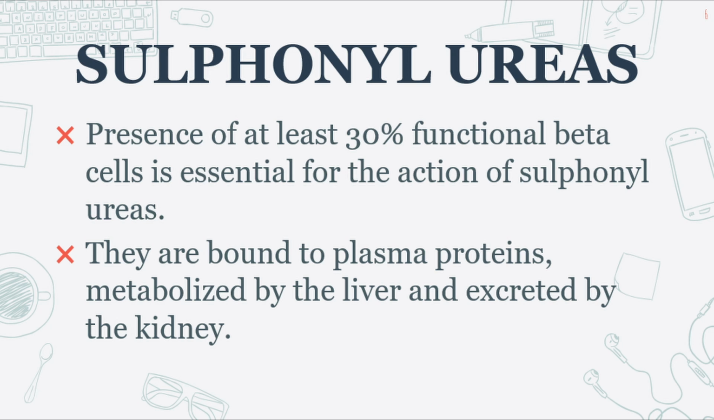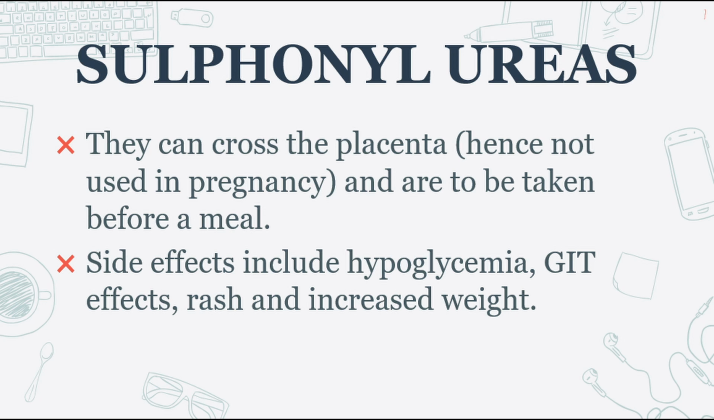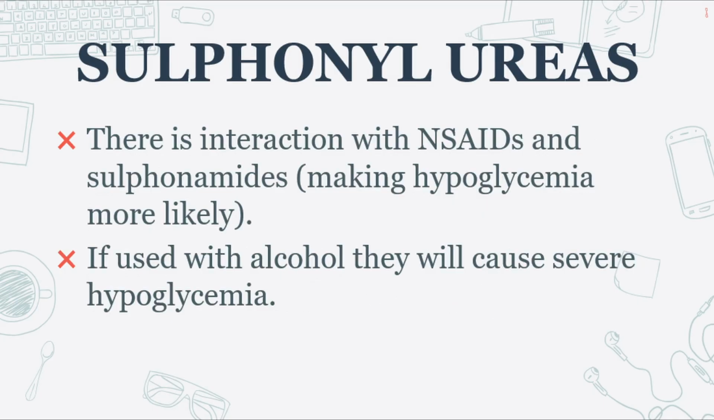They bind to plasma proteins and are metabolized by the liver before being eliminated by the kidney. They have the ability to cross the placenta and should be taken before a meal. Hypoglycemia, GIT effects, rash, and weight gain are some of the side effects. There is an interaction between NSAIDs and sulphonyl ureas, making hypoglycemia more likely. They will cause severe hypoglycemia if combined with alcohol.